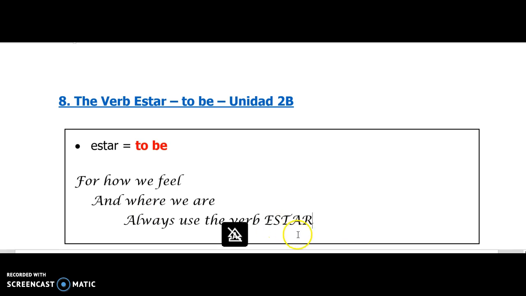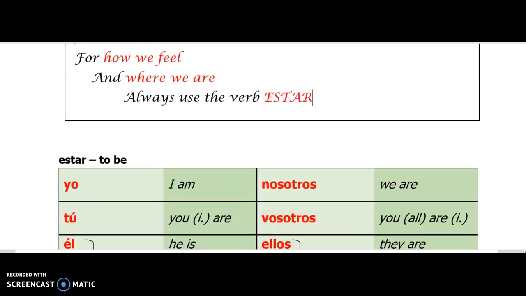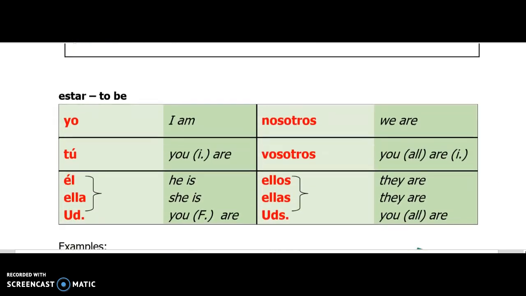estar. So estar is going to be used to talk about how we're feeling. So emotionally, how we're doing, conditionally, how we're doing, and where we are currently located. So for how we feel and where we are, always use the verb estar. And we're going to talk a lot more about that later on. All right, so it's a little different from ser. Let's go to the conjugation.